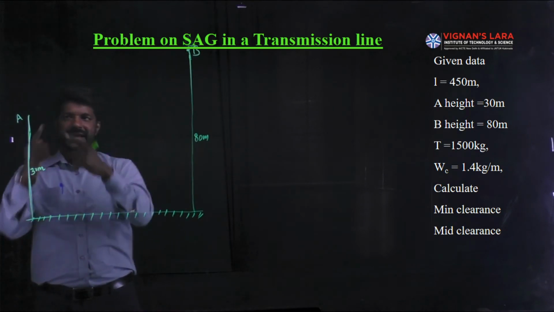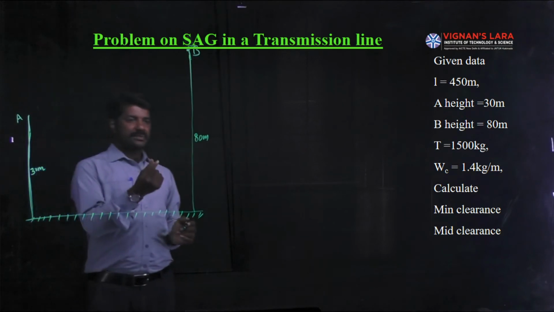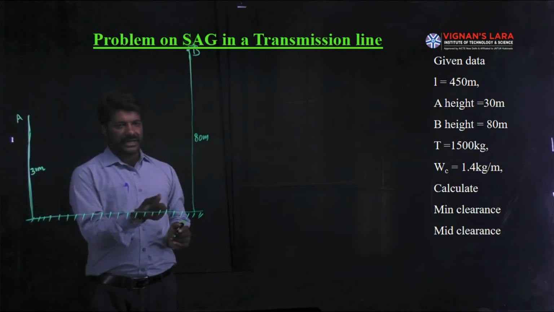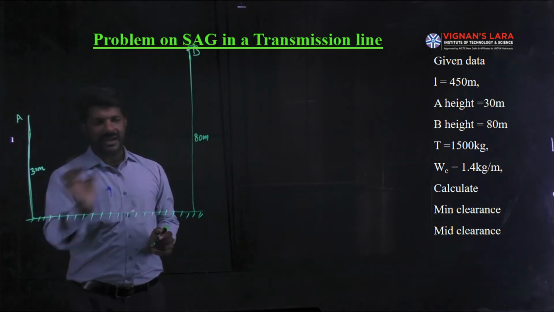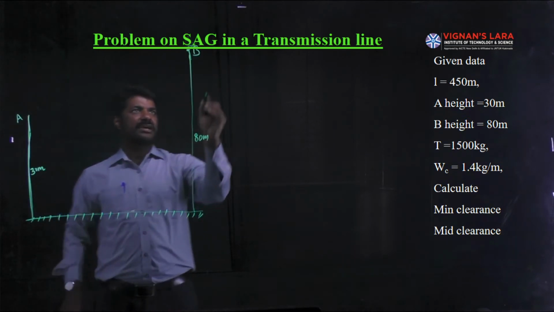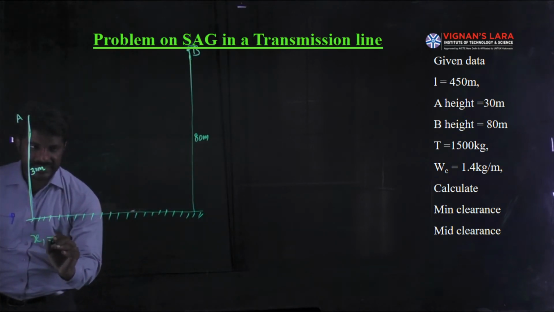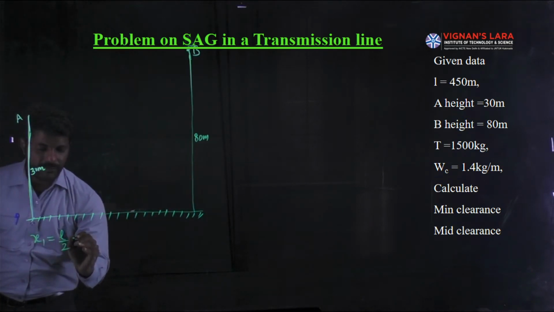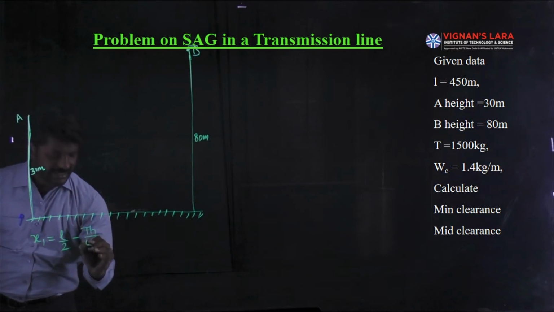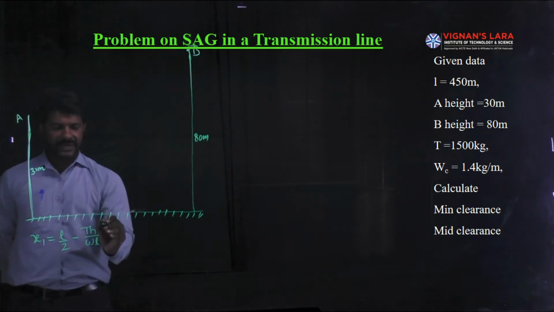Before drawing this diagram, first let us calculate the distance between the lowest point of the conductor with respect to the smallest tower and also with respect to the tallest tower. That is the calculation of x1 and x2. We know the formula. x1 is equal to L by 2 minus TH by WL.